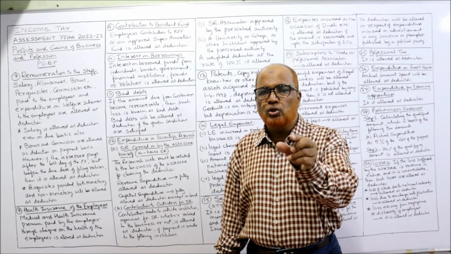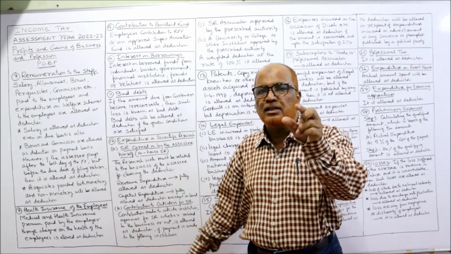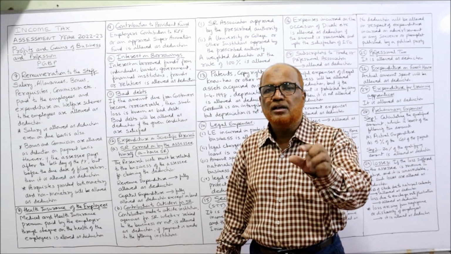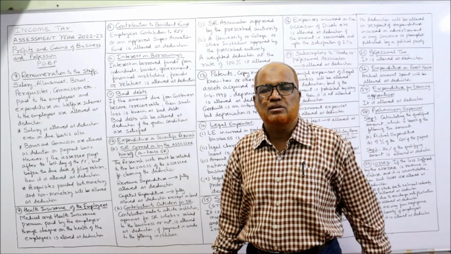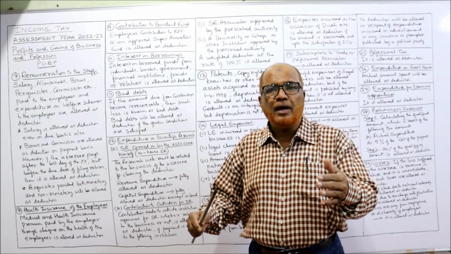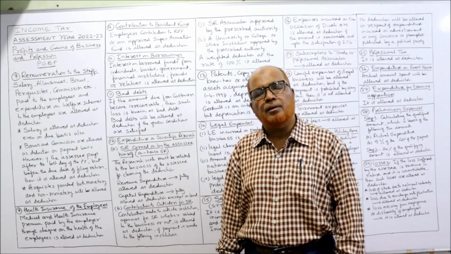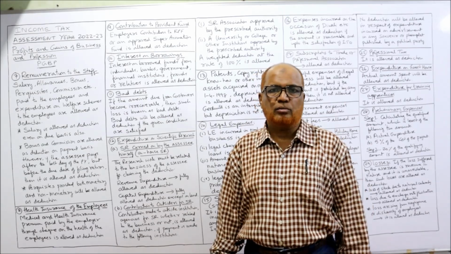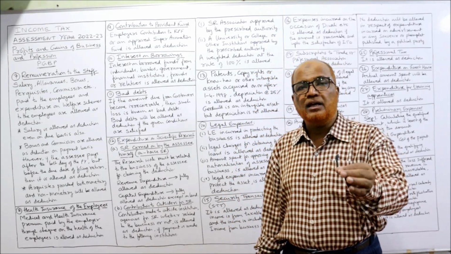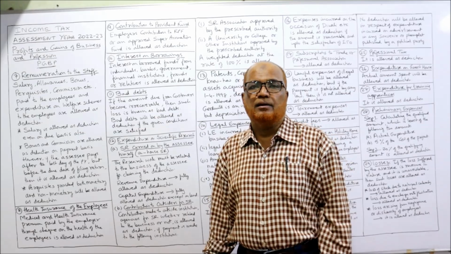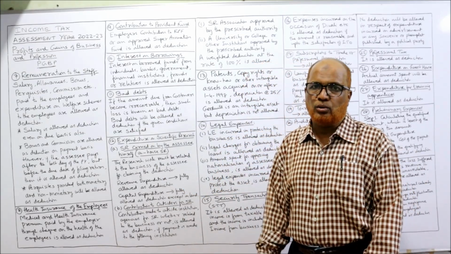Even if the assessee has not paid the bonus and commission till the last day of the previous year, some extension of time is given. They have to pay at least before filing the return of income, then bonus and commission will be allowed. If it is not paid even at the time of filing the return, then it will not be allowed.